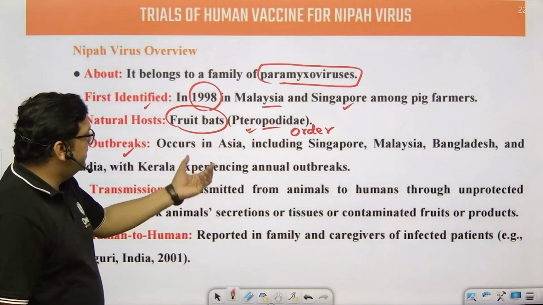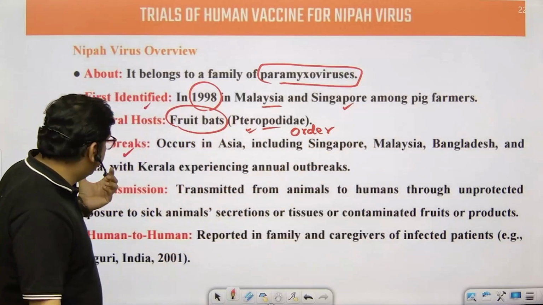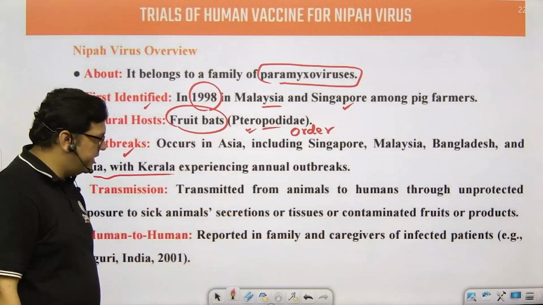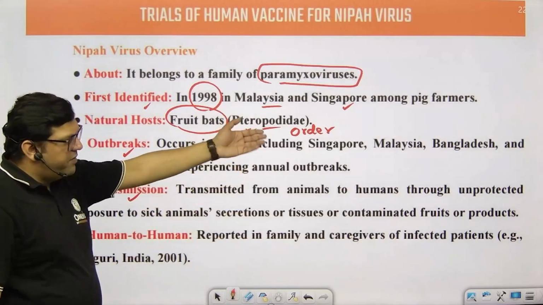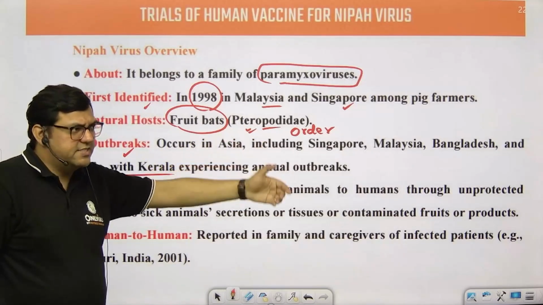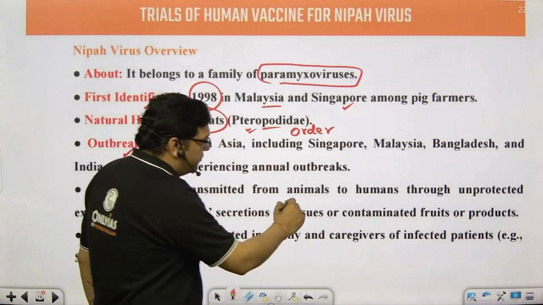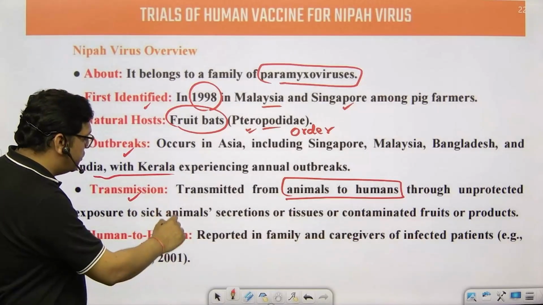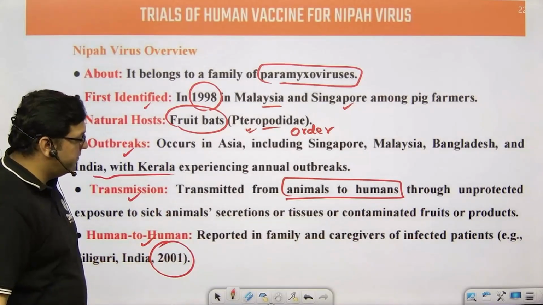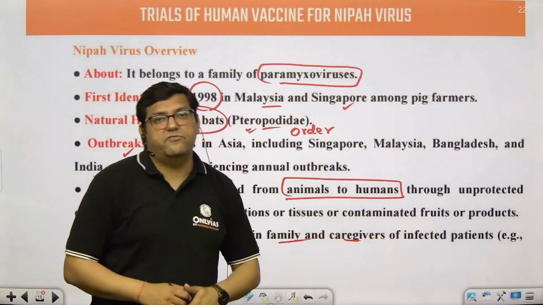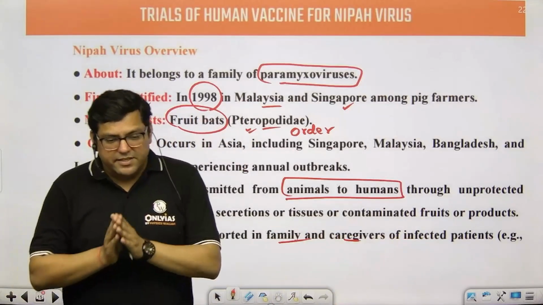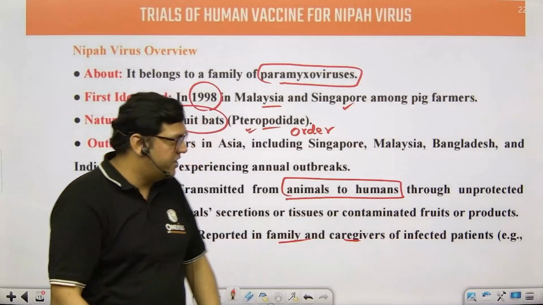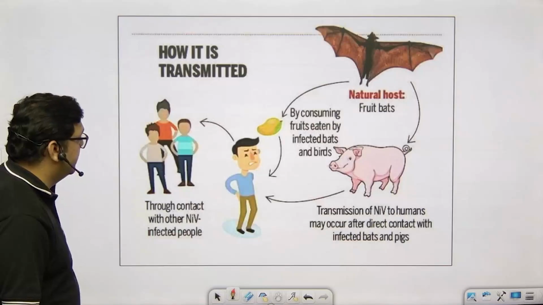Outbreak was first seen in Asia, including Singapore, Malaysia, and ultimately in India. From Kerala onwards, we saw the specific outbreak. It happened way back, but some frequent cases have been seen recently also. Transmitted from animals to humans, that is why it is called a zoonotic disease. And human to human contact was also seen in 2001 when reported in a family. So if there is a statement which says that human to human contact of Nipah virus can happen, our statement would be right. There are cases that are seen.